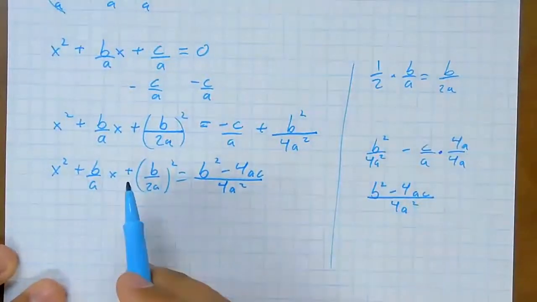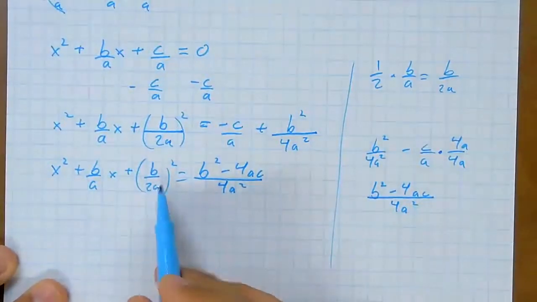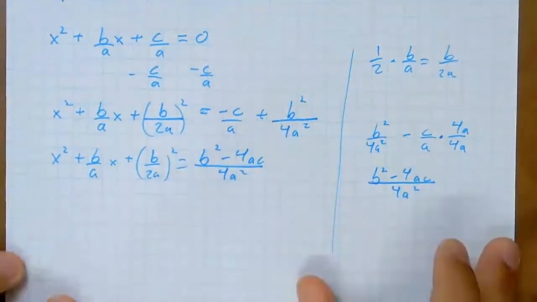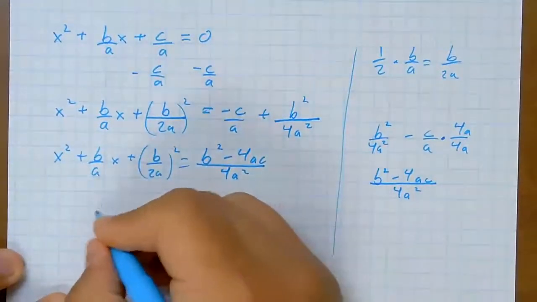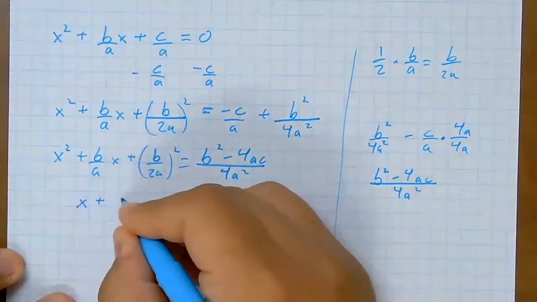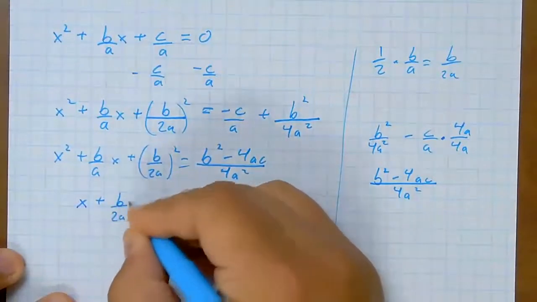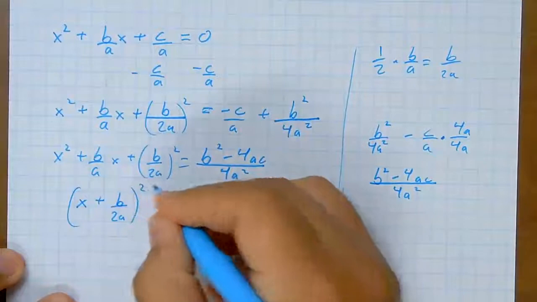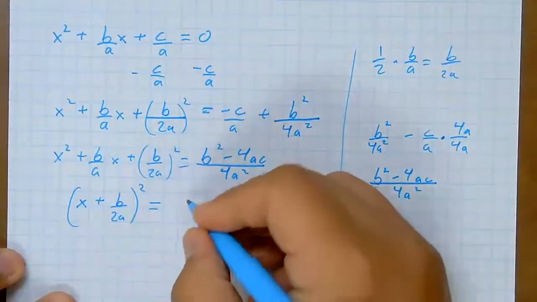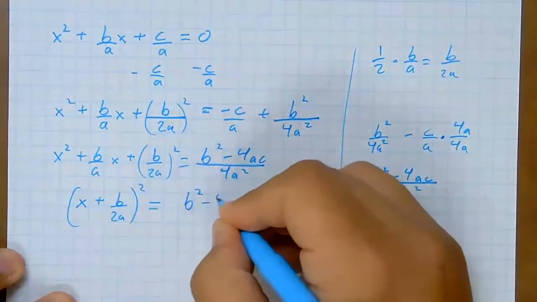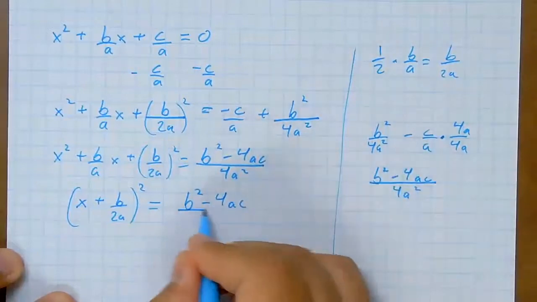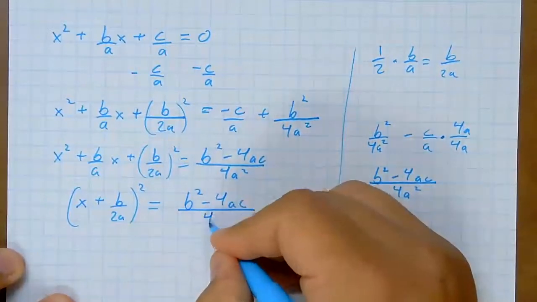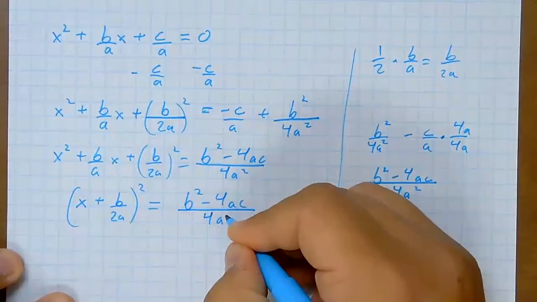Now we completed the square on the left side, which means that b over 2a is the exact value we need in our binomial. It's going to be x plus b over 2a quantity squared equals b squared minus 4ac over 4a squared.